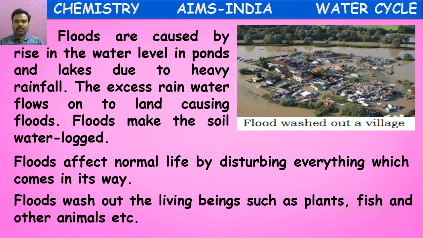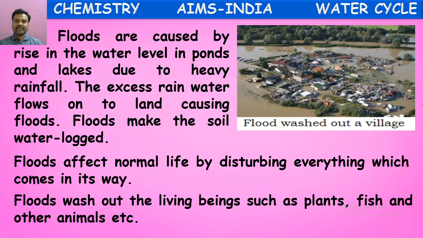See here, one village is completely submerged in water. This is because of heavy rains and floods. There might be a nearby river or lake. When it rains heavily, that river or lake will be completely filled with water and will overflow. That overflown water will come and fill the villages and the streets. This causes floods.